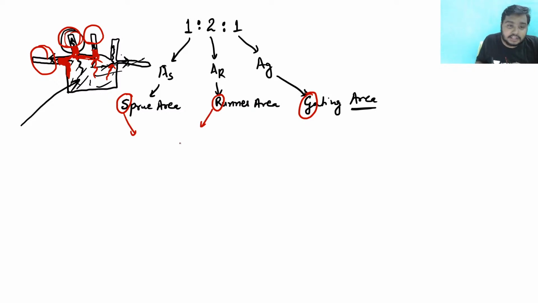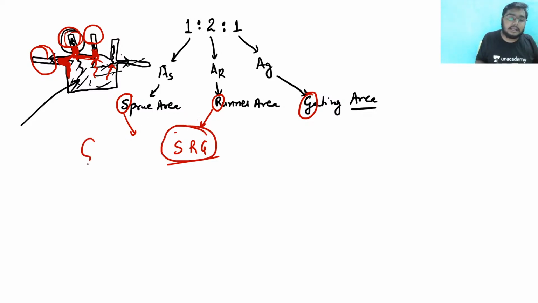We say SRK Ji, where G is used to show respect, so SR is a person whom I am calling G. If you can remember this SRG, then you can say that the gating ratio is a ratio of SRG. S means sprue, R means runner, G is gating. Clear?